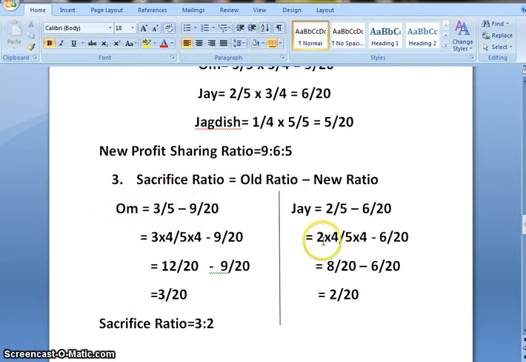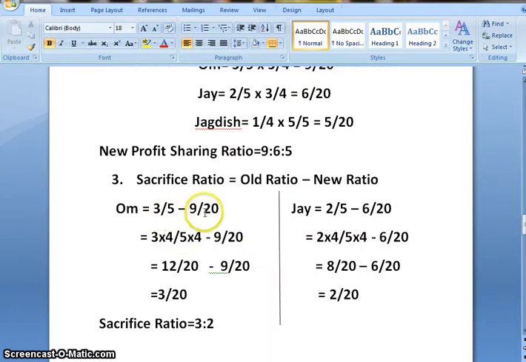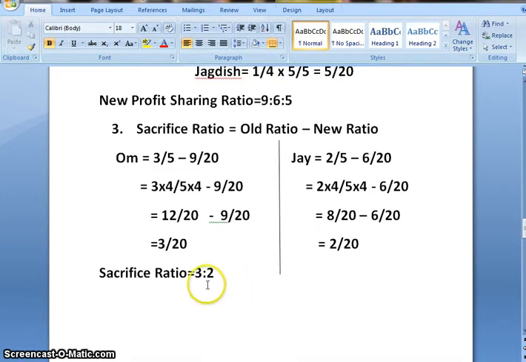We are having old ratio and new ratio with us, so we can calculate sacrifice ratio for old partners. Old ratio was Om 3/5 and Jai 2/5. Their new ratio is Om 9/20 and Jai 6/20. So let us calculate. Again, in order to equalize the denominator, 5 4s are 20. So in numerator and denominator, I will be multiplying by 4. 4 3s are 12, 4 5s are 20. Now that the denominators are same, 12 minus 9 gives me 3/20. Similarly, when I equalize for Jai, finally I will get 8 minus 6 gives me 2/20. So my sacrifice ratio is 3:2.